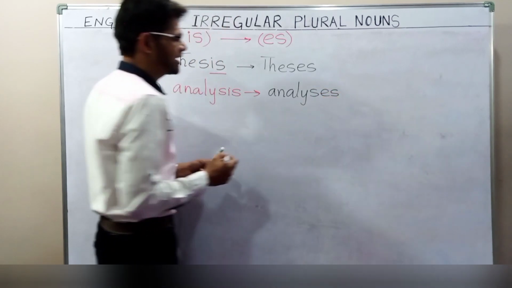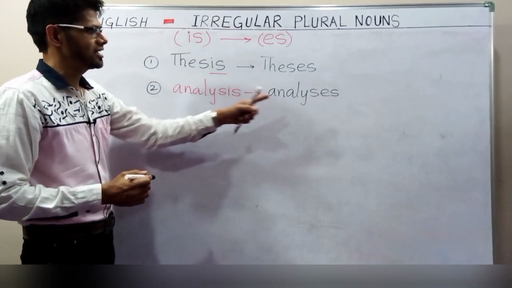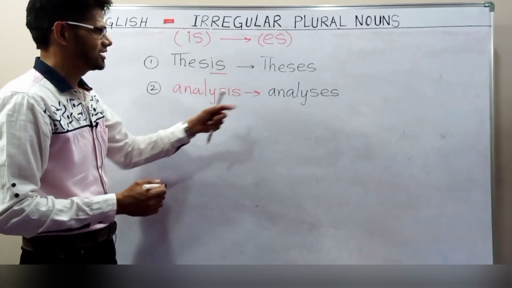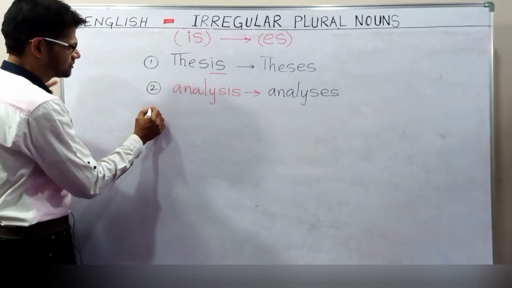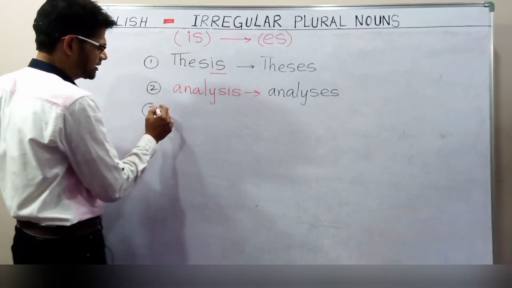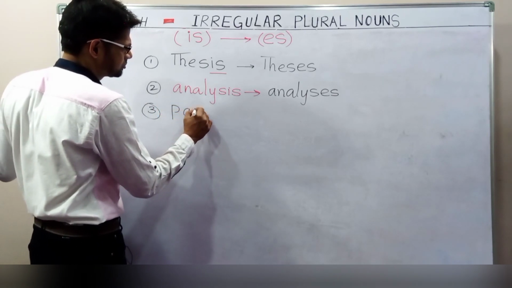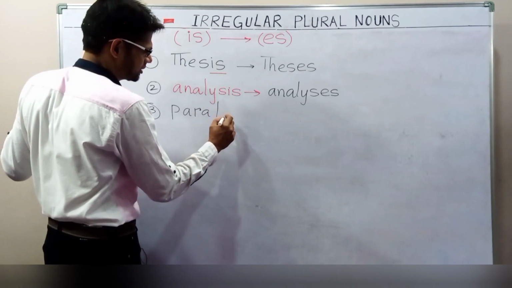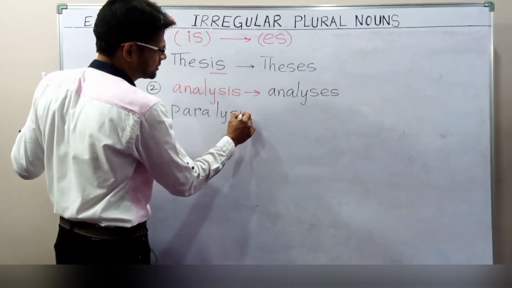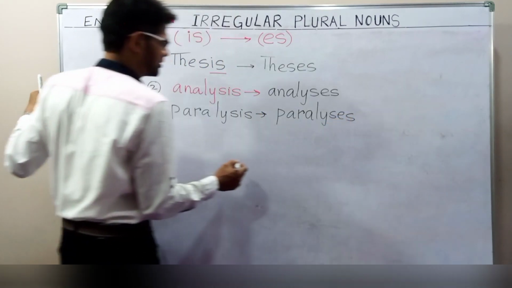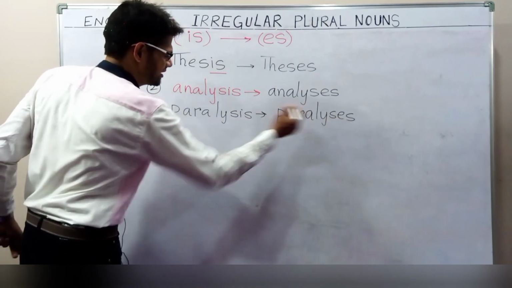So it will become analyses. Suppose I write one more word, for example, paralysis. What is the plural form of that one? You can notice that IS will be replaced by ES.